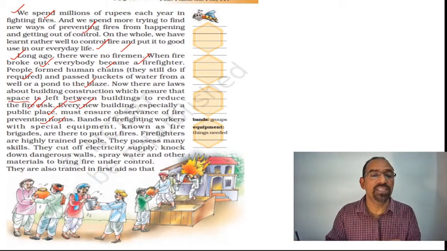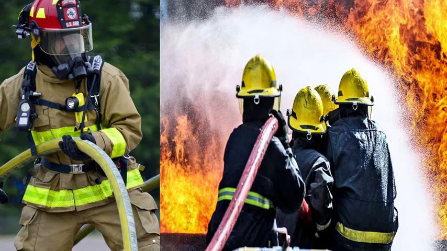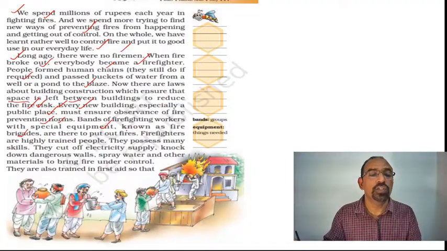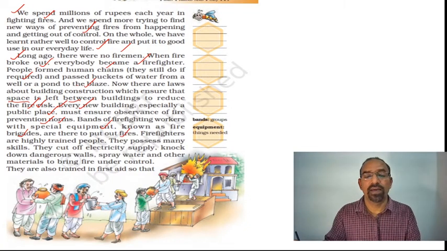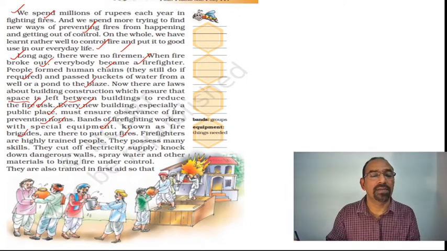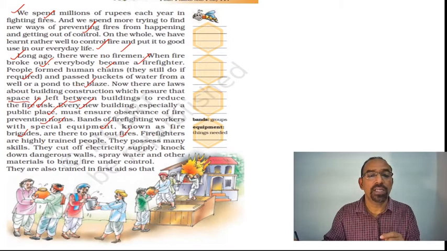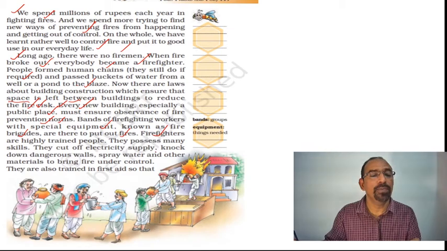Bands of firefighting workers with special equipment are known as fire brigades. Look at the picture. Some fire brigades are there to put out fires. Now trained people are there. They are called fire brigades. Firefighters are highly trained people. They are also called firemen.